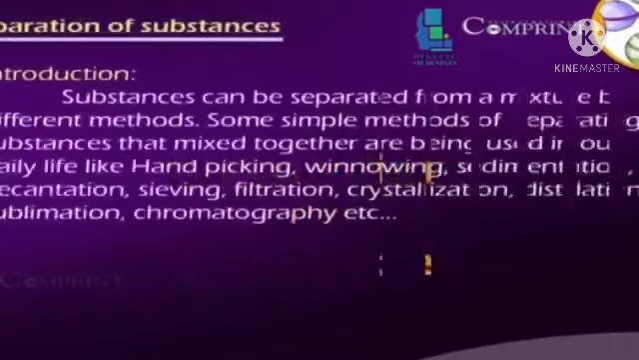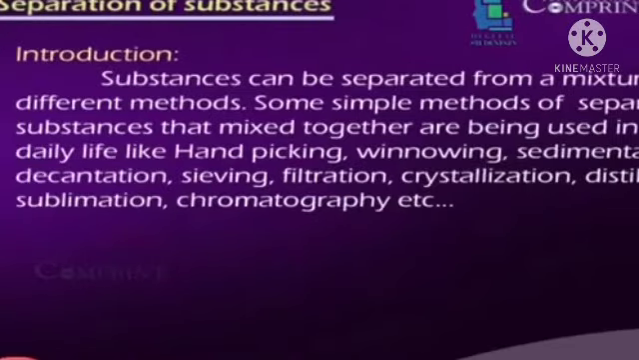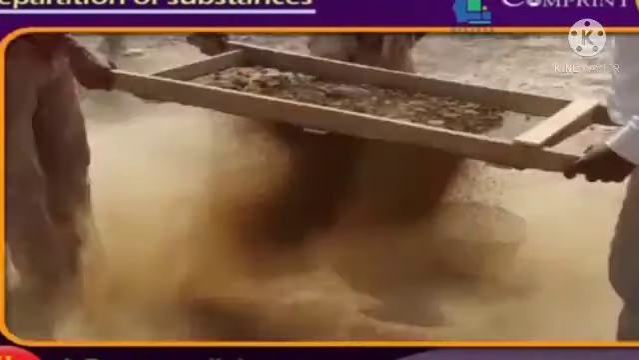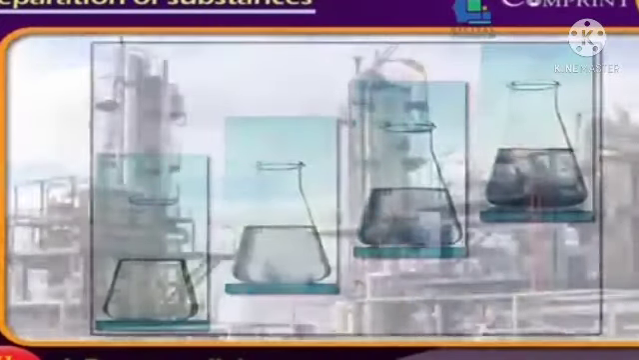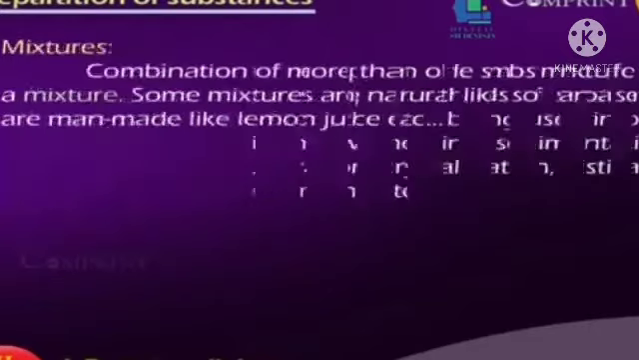Separation of substances. Introduction. Substances can be separated from a mixture by different methods. Some simple methods of separating substances that are mixed together are used in our daily life, like hand picking, winnowing, sedimentation, decantation, sieving, distillation, magnetic separation, chromatography. These are the examples of separation of substances.